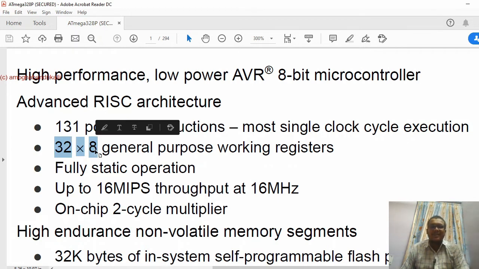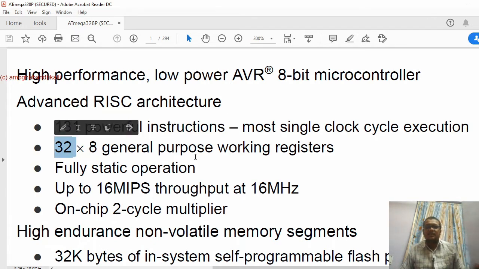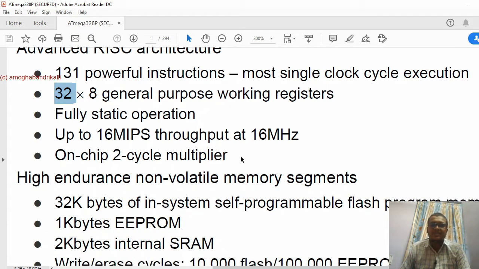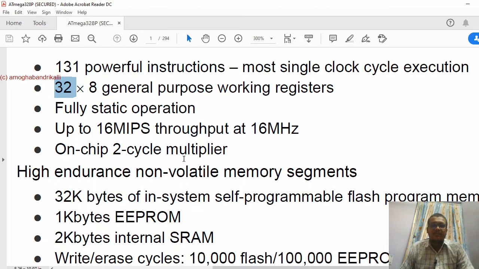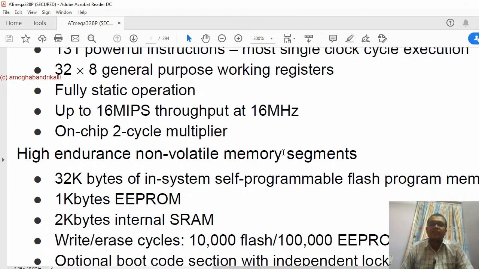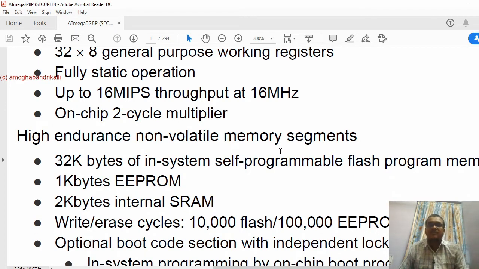32 x 8 general purpose working registers. Fully static operation, with 16 MIPS throughput at 16 megahertz. It has an on-chip 2-cycle multiplier. On-chip means dedicated hardware is provided for multiplication. It is not a software version, it is not a coding purpose. Dedicated hardware will be provided.